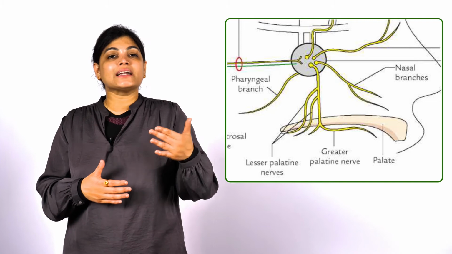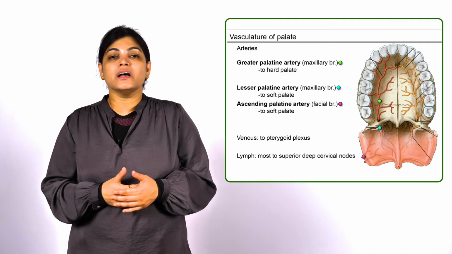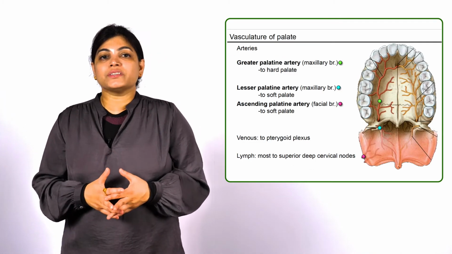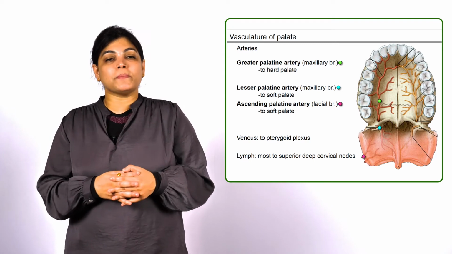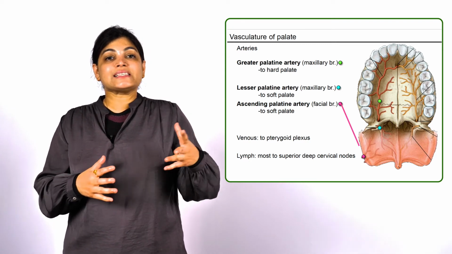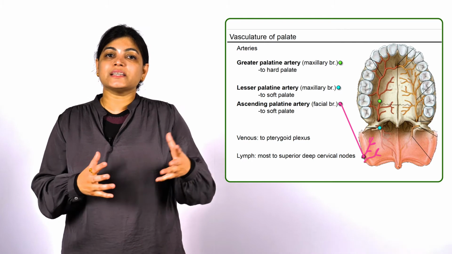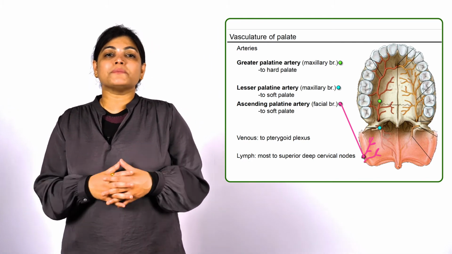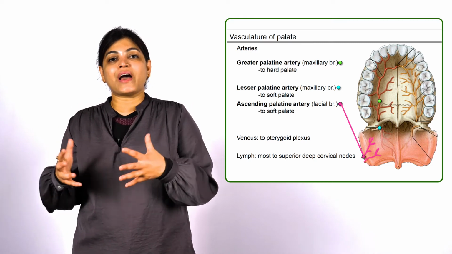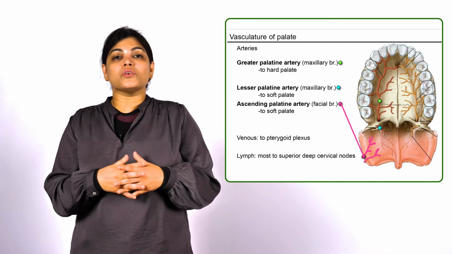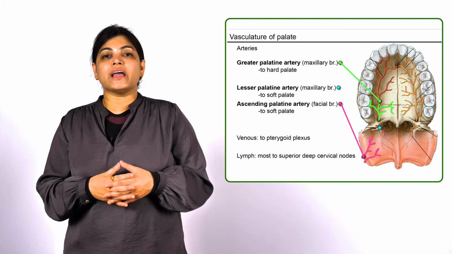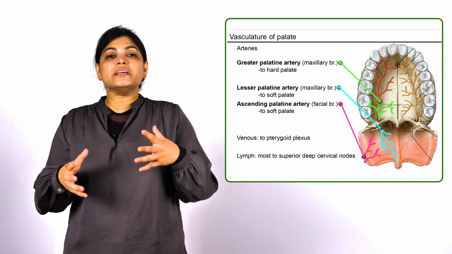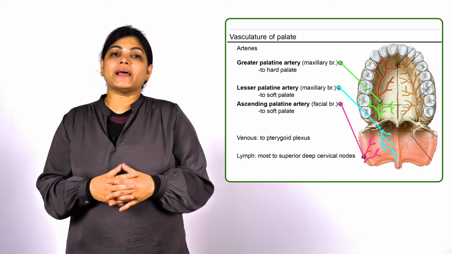Now coming to the arterial supply of the soft palate. The major arteries giving blood supply to the palate are as follows. It is by the ascending palatine artery, which is a branch of the facial artery. We have also got the palatine branch of the ascending pharyngeal artery. We have also got the greater palatine artery and lesser palatine artery. So all these arteries give blood supply to the soft palate.